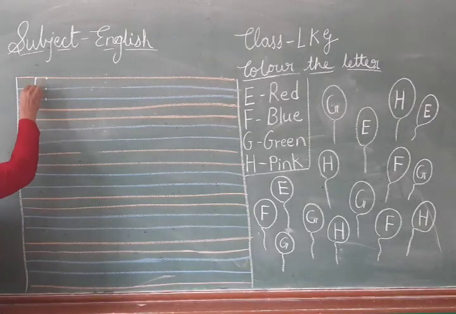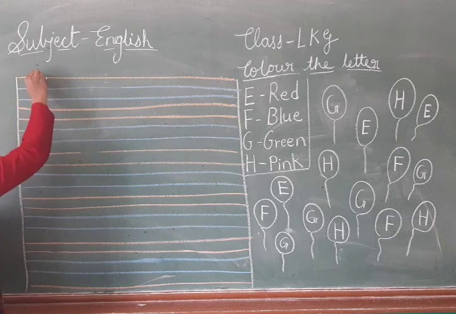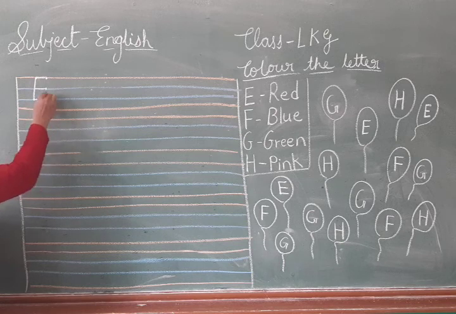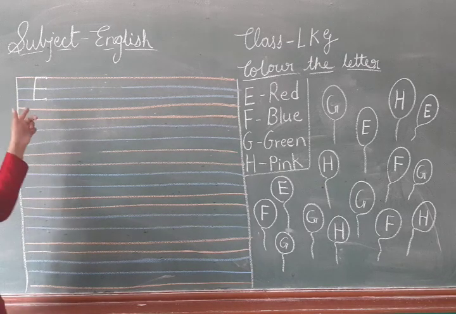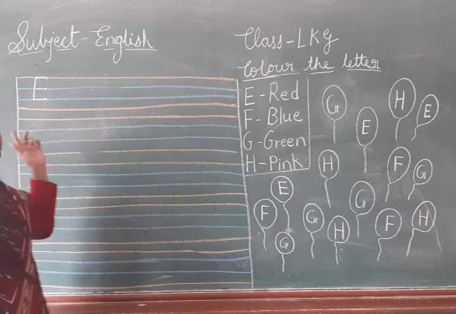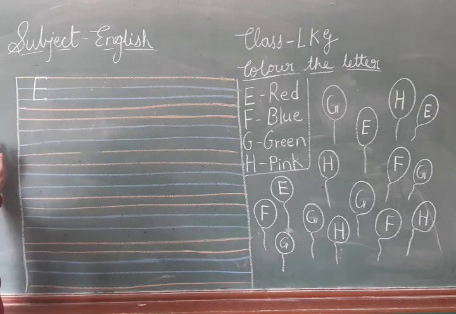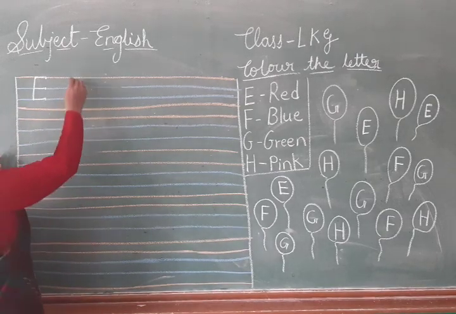How? Standing line, sleeping line, sleeping line and then again sleeping line. Which letter is this? E. After E, which letter will come?